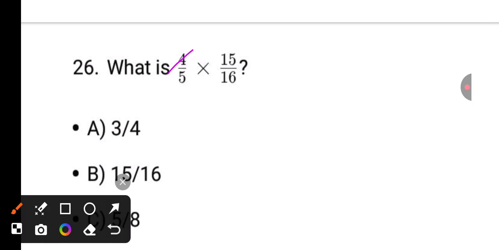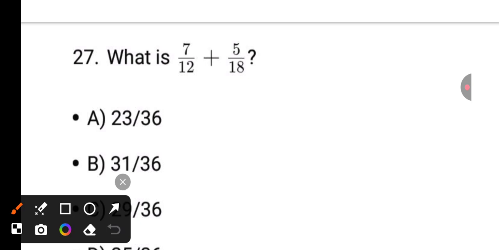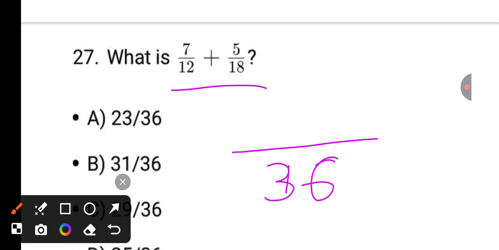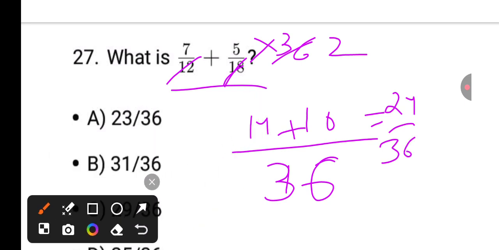Next, 4 into 4, 5 into 3, 3 by 4. Next, see, what is the LCM of 12 and 18? It is 36. 36 is the LCM. Next step is multiply with 36. 2 into 4, 14 plus 18 2 times, 5 into 2 10. It is 24 by 36.